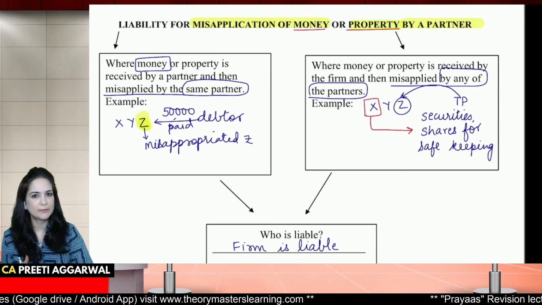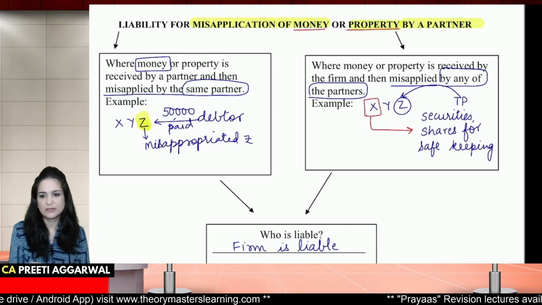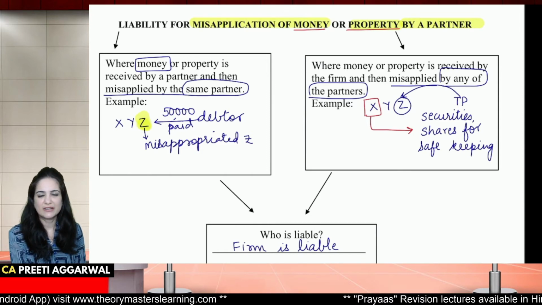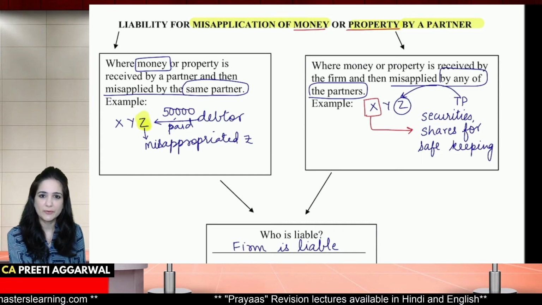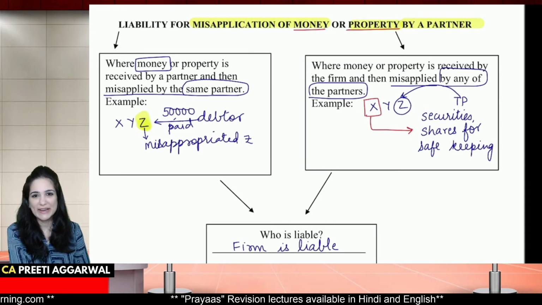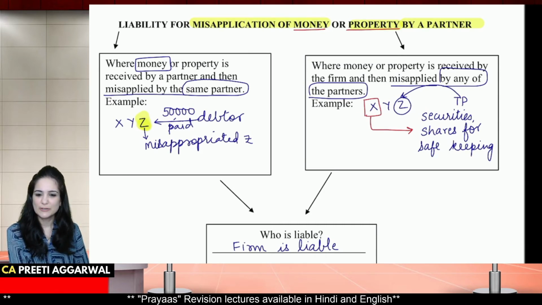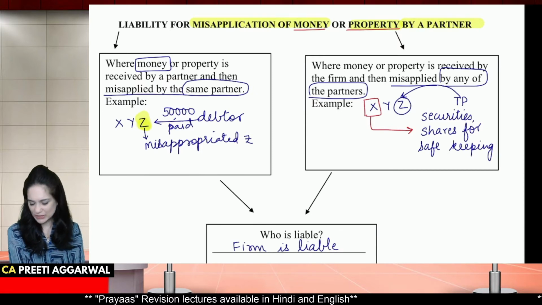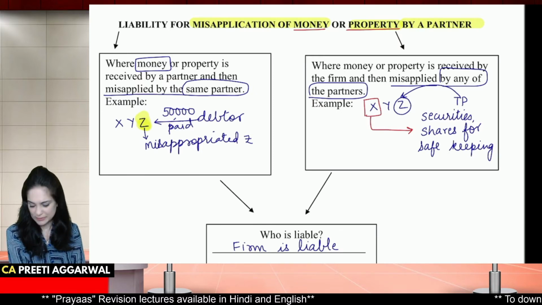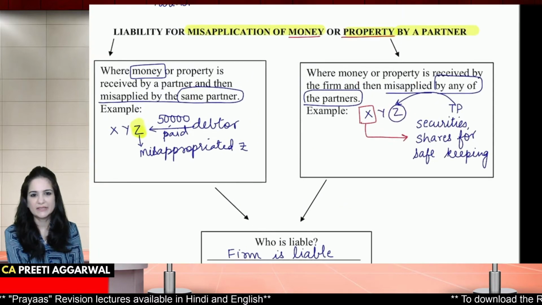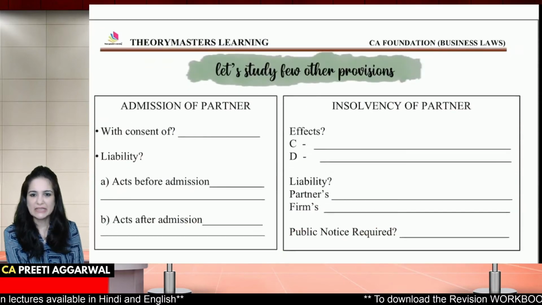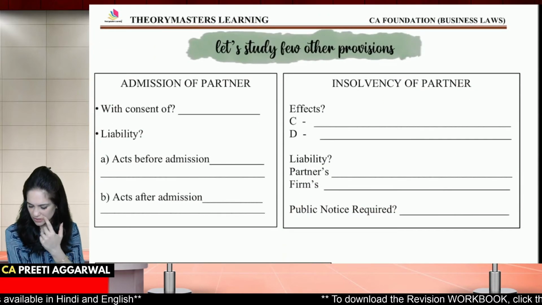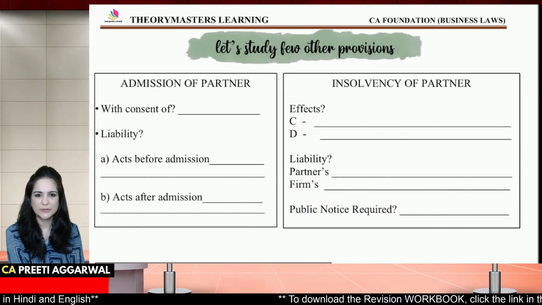X misapplied and misappropriated the money. Can the firm tell the third party, forget that there were securities or shares you had kept with us? How can you ask the third party to forget about it? You will be liable to the third party. So in both these cases, the firm is liable. Please write this. These are a few other provisions covered in this unit.